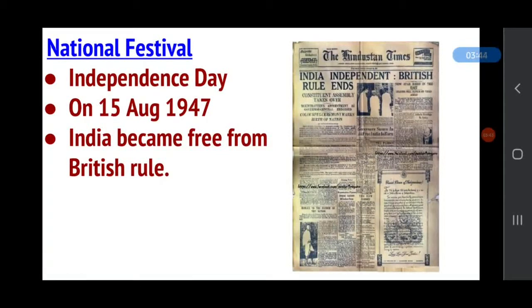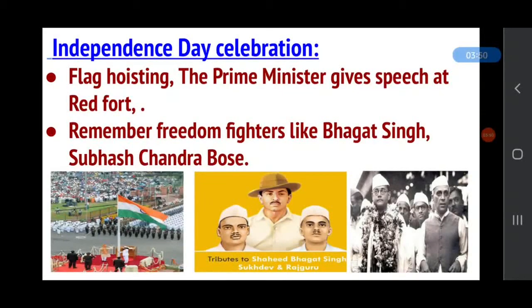And how do we celebrate Independence Day? What do you know? Independence Day is celebrated by flag hoisting, mainly in schools and government offices. And on this day, the Prime Minister gives a speech at Red Fort in Delhi. And we remember freedom fighters like Bhagat Singh, Subhash Chandra Bose, Chandrasekhar Azad.